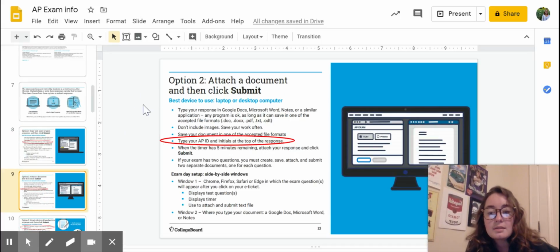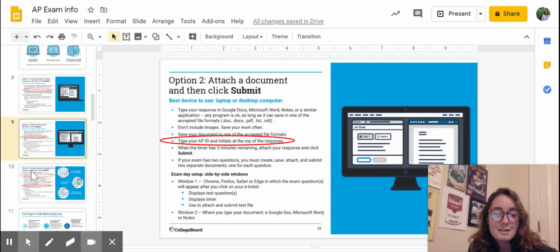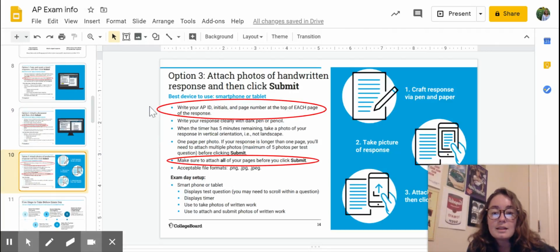So second thing, attaching a document. Again, on that doc, you need to have it prepared ahead of time. Make your AP ID and initials and page number, and then make sure you're submitting. Once you press submit, if it's not on there or it's not the most recently saved file, do something that auto saves, right? That's probably the best way to go. But make sure it's all there. Don't be that person that says something's attached and then it's not because you forgot. That would be sad.